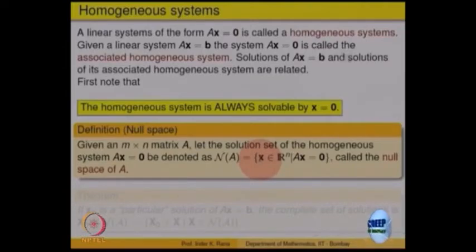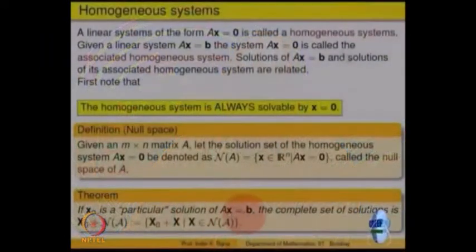So for every matrix we are associating a space, a set, the null space, which is the solution set of the homogeneous system. What is the advantage of that? The advantage is, look at it, we want to solve the system Ax equals b, right.